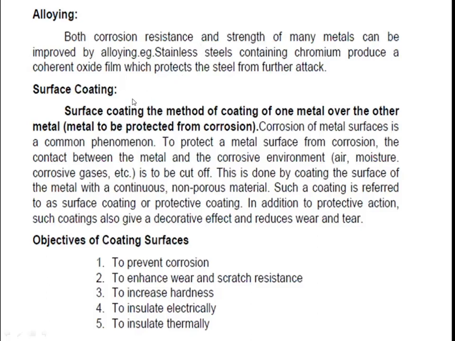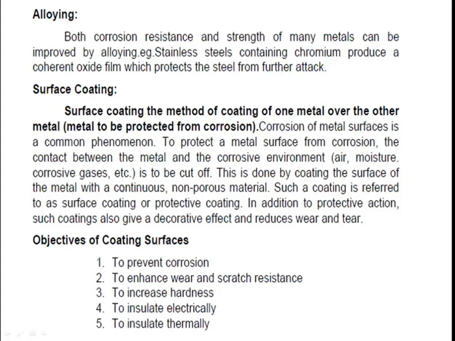Then the second one is the surface coating method. What is surface coating? A metal is coated on a base metal. The base metal is the metal which is protected.